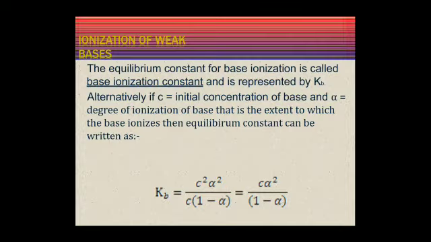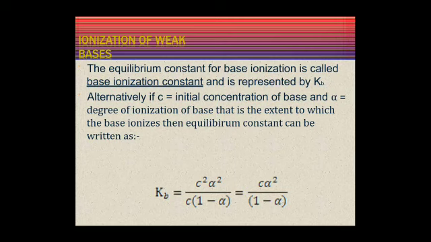Ionization of weak bases. The equilibrium constant for the base ionization is called the weak base ionization constant and is represented by Kb.